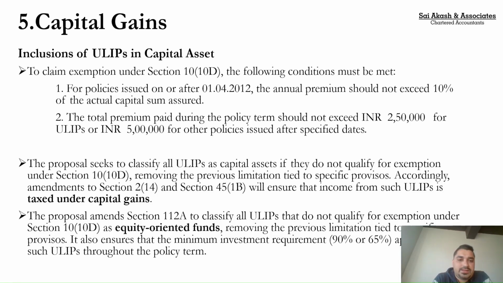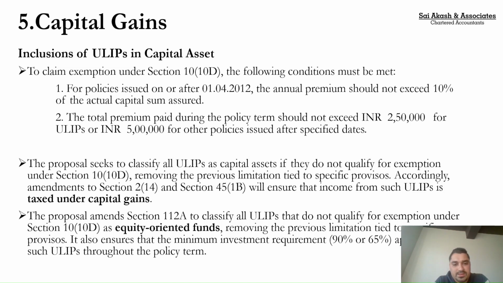So what was the condition? Normally, whatever insurance receipts you get are exempt subject to certain conditions. The condition is that your premium should not be more than 10% of your sum assured, and the second condition, which the government had recently introduced, is that the premium of the policy should not exceed 2.5 lakh, and 5 lakh for other policies. So if you meet these conditions, whatever your proceeds are, those get exempted.